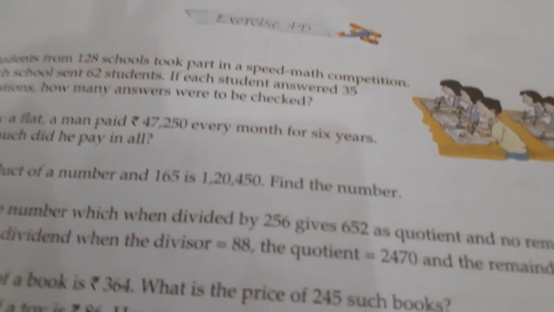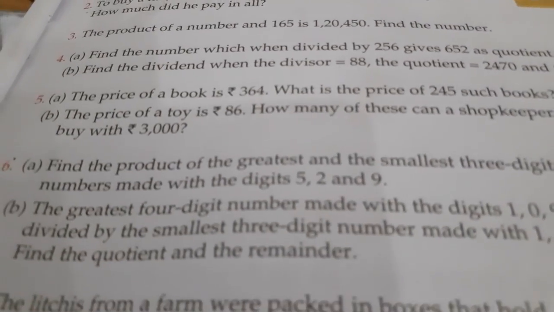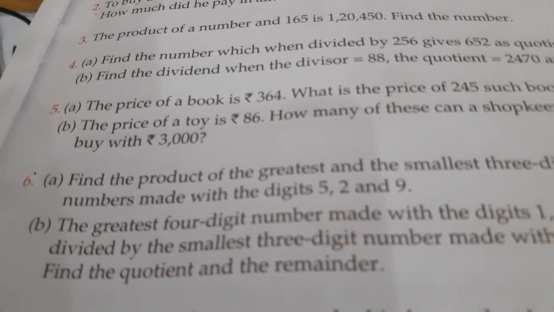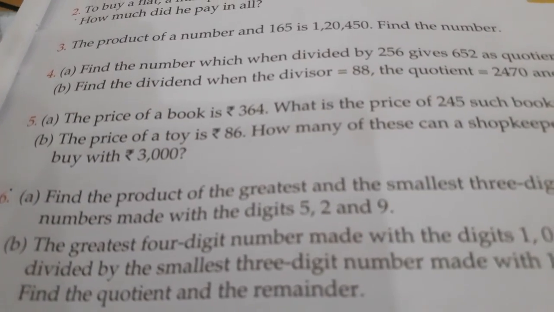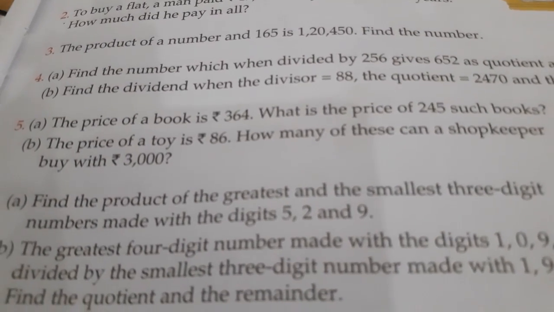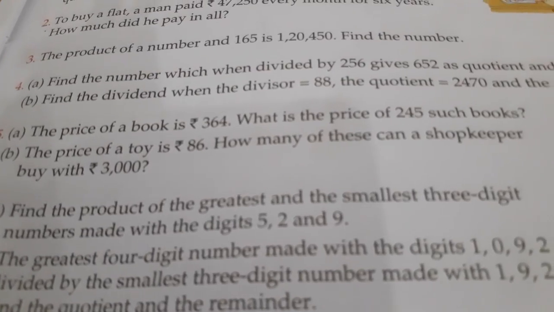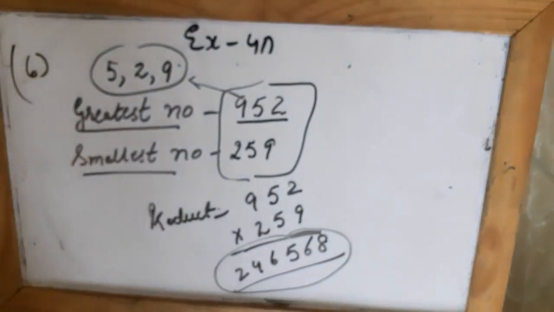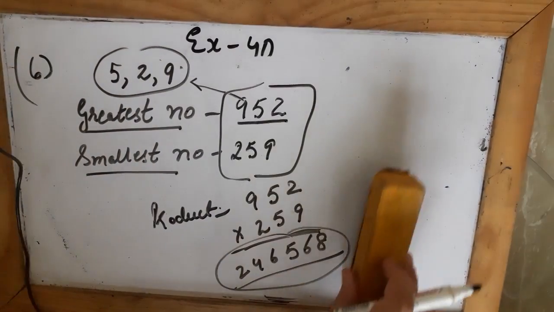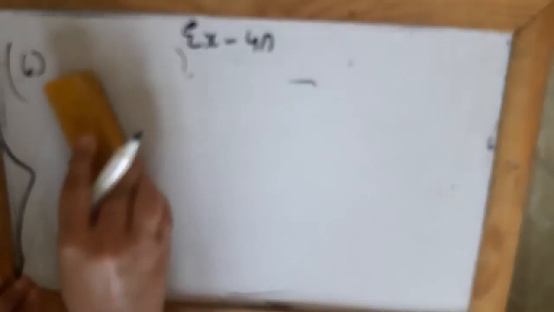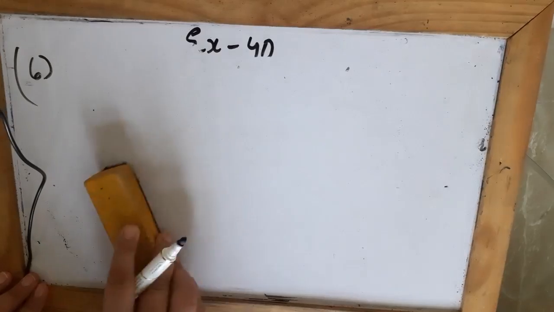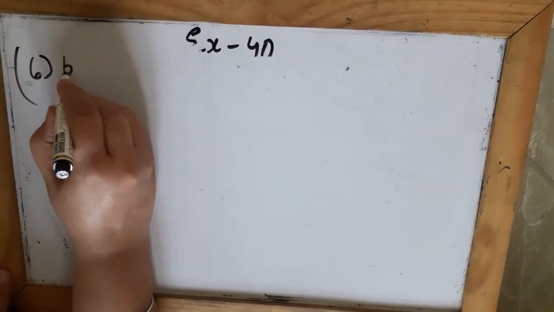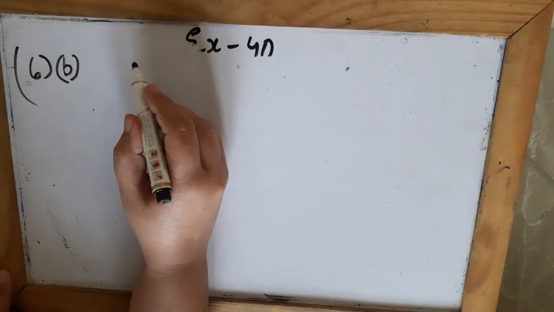Now look at the 6th B part. Can you see? Okay. The greatest 4-digit number made with the digits 1092 is divided by the smallest 3-digit number made with 192. Find the quotient and the remainder. So find the quotient and remainder means, when do I get the quotient? Quotient means the answer that I get when we divide two numbers. So in this B part I have to divide.